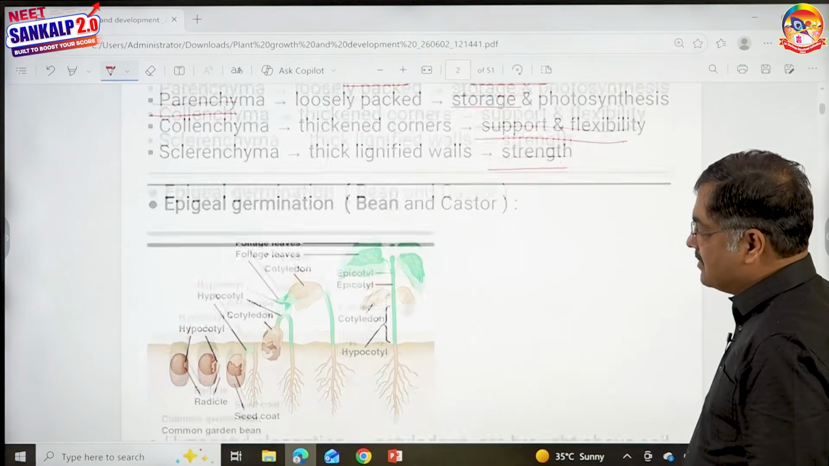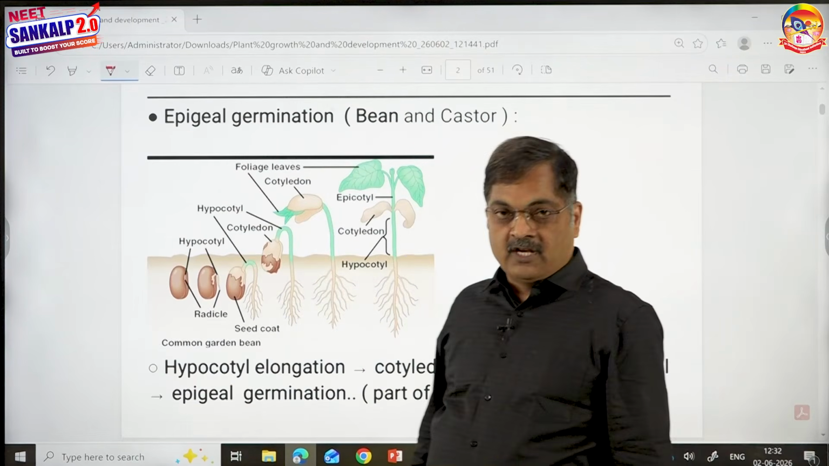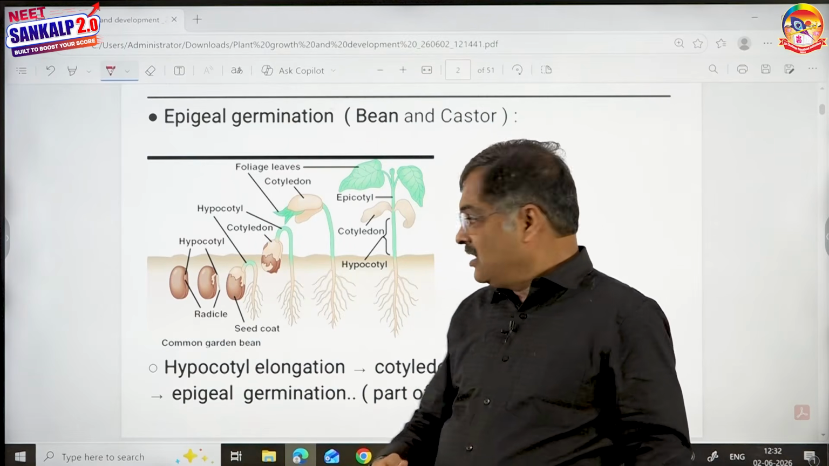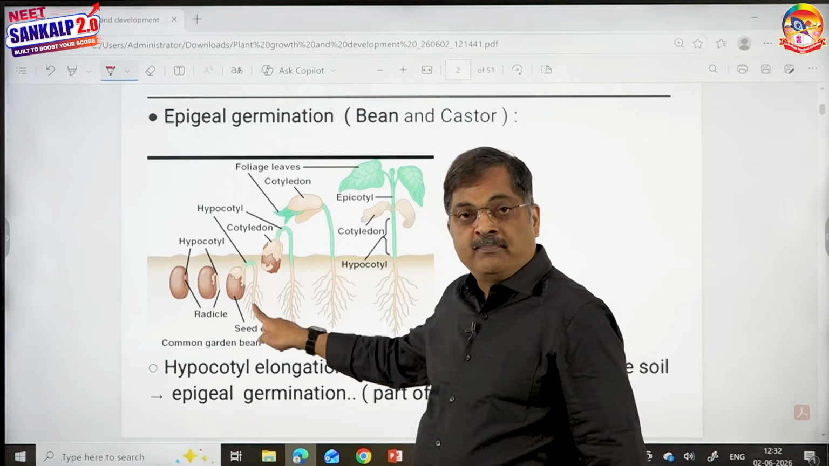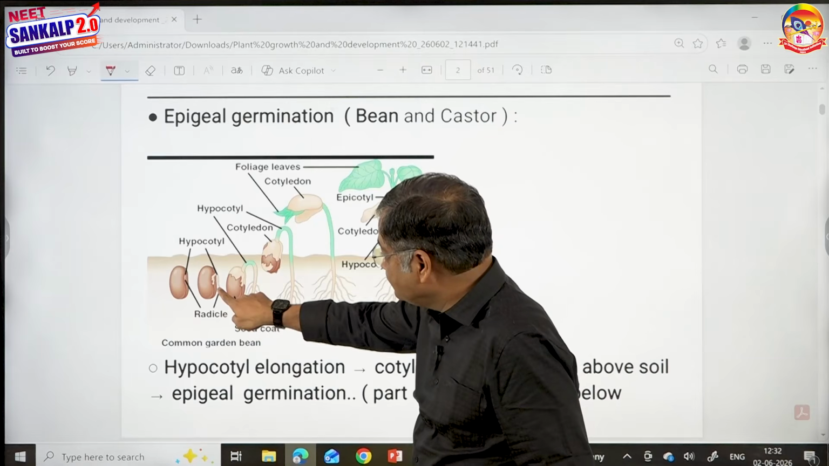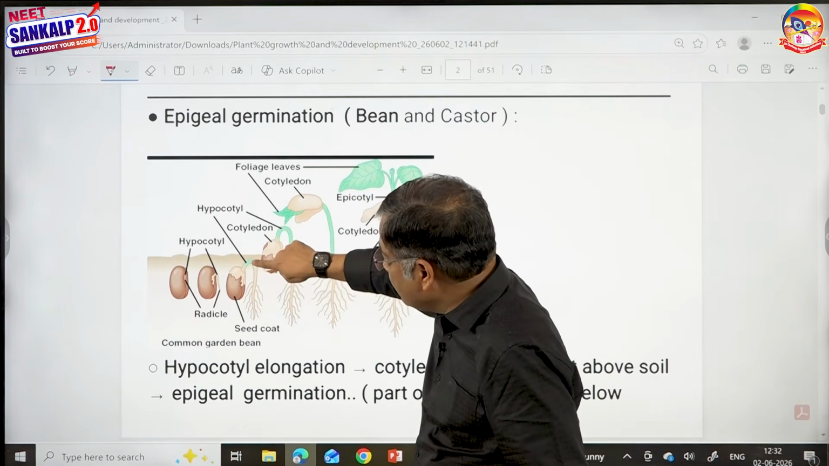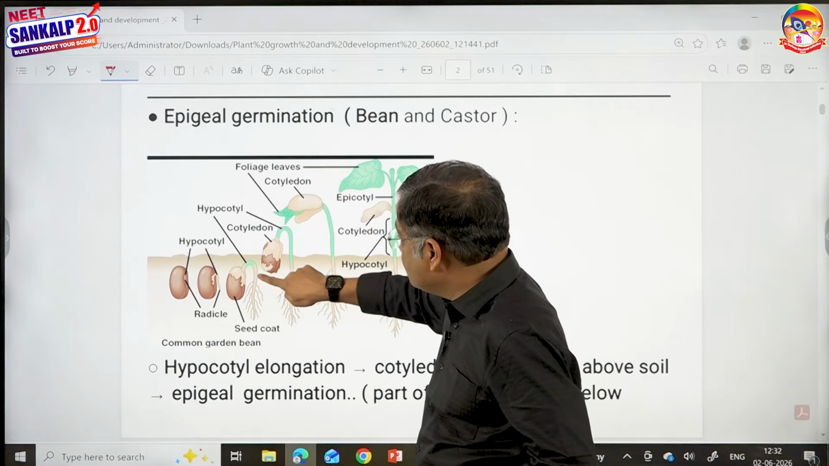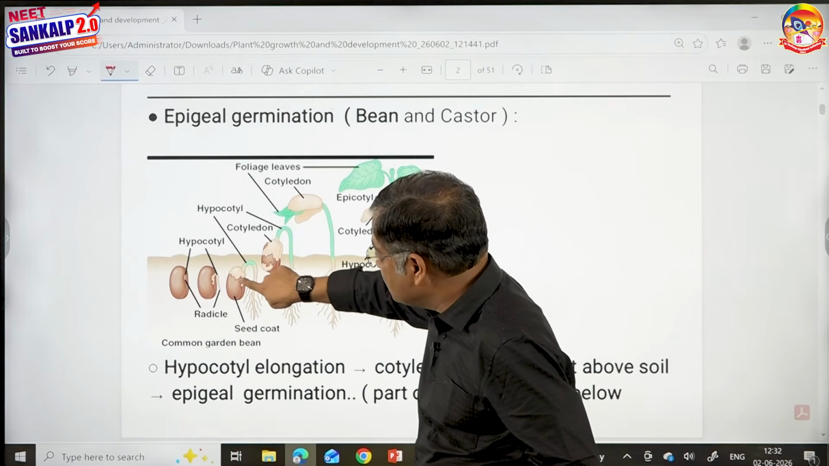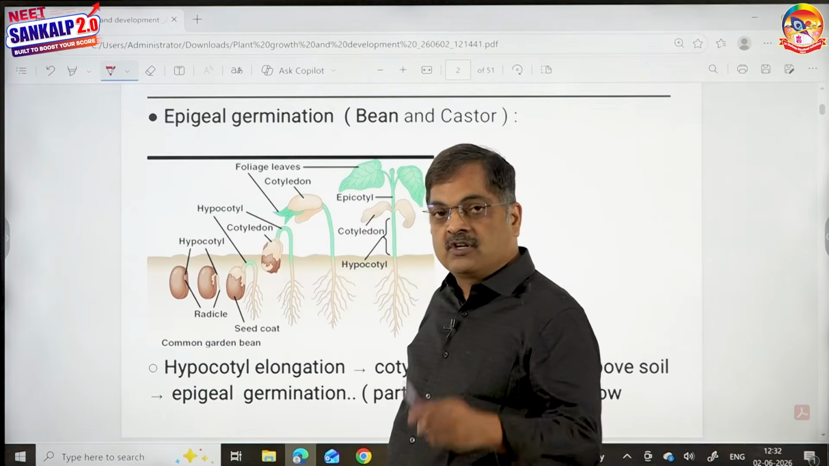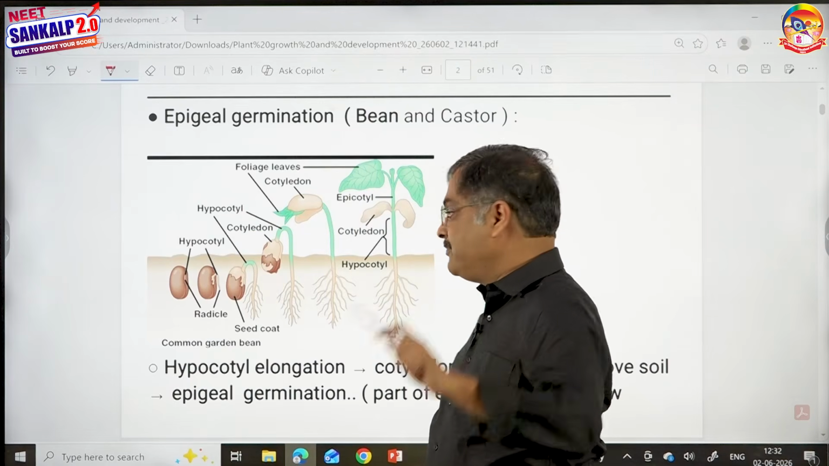Then this diagram is important, children. Epigeal germination. What is the meaning of epigeal germination? Look here, this is the most important part. This is the radicle and this is called the hypocotyl. You know what the meaning of hypo is? Below. It is present below the two cotyledons. You could see the two cotyledons. This axis is present below the cotyledons. Therefore, it is rightly called the hypocotyl.